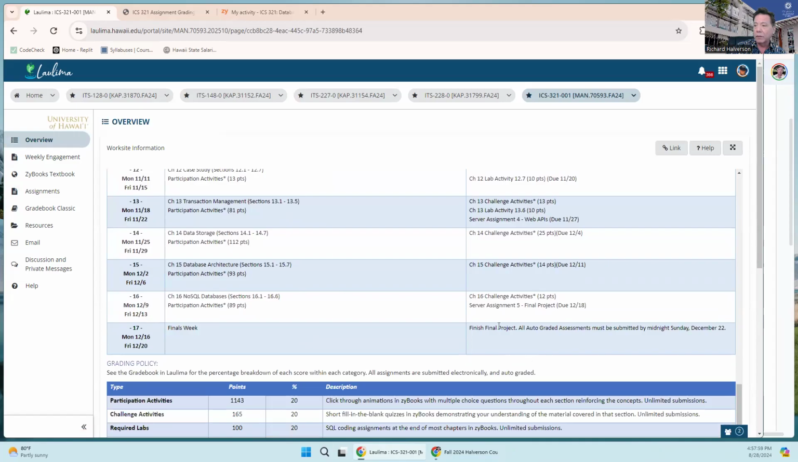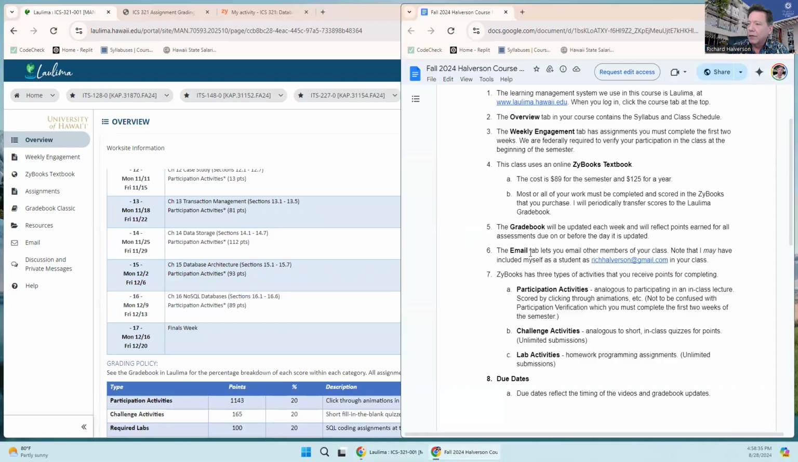It's not auto graded, so it's important that you finish that project by Wednesday of finals week. The rest of the stuff can go until December 22nd. All the auto-graded stuff can go until December 22nd, which is the Sunday after finals week. But the final project, or I call it the final project, it's just a dumb API that you come up with, some scenario, and you show me how you tested it and everything. So anyway, that's the grade book.